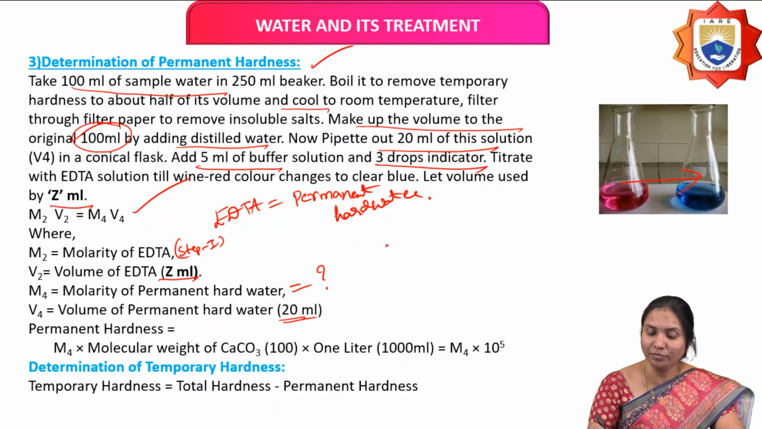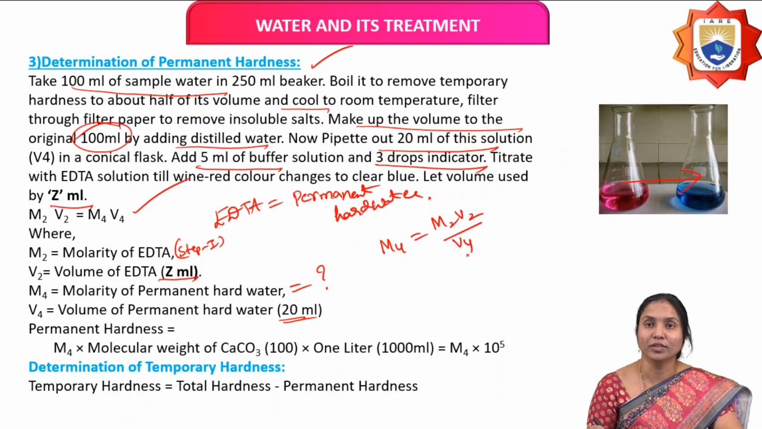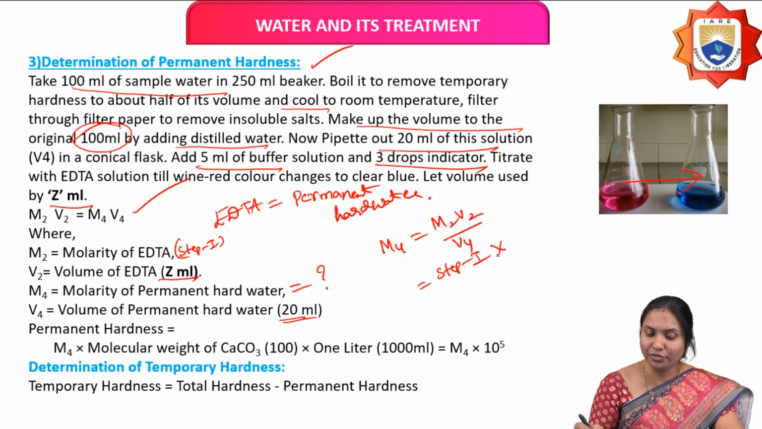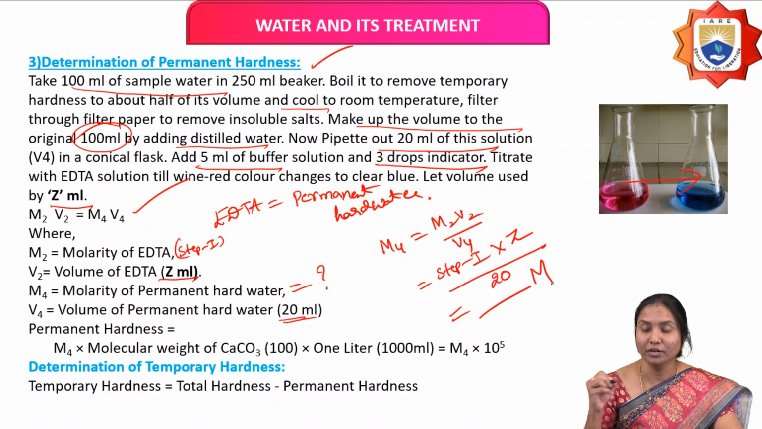So what is the formula? We have to calculate here M4 equals M2V2 by V4. So M2 means step 1 value, and V2 is the volume of EDTA consumed, Z mL, and V4, volume of permanent hard water, is 20 ml. So after substitution we get dash M, the molarity of permanent hard water. We have to calculate in this way.